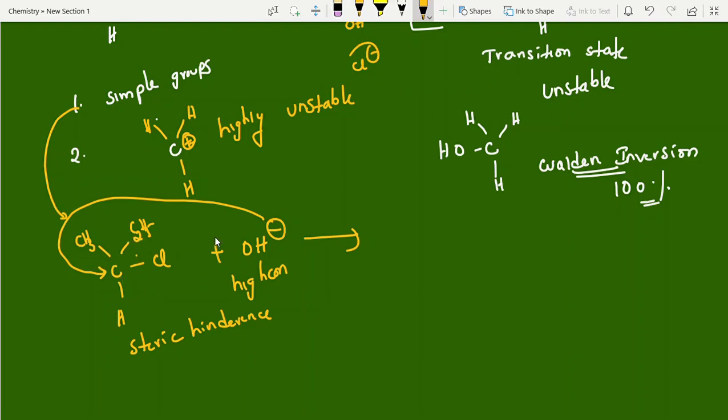But why is SN2 not possible? Simple groups only favor it. If you take bulky groups, the attacking nucleophile from the backside is very difficult. If you take bulky groups, it follows completely the SN1 mechanism. Clear, students? This is steric hindrance. This way you can explain. Okay, now I am giving one question, students. Try to do this one.